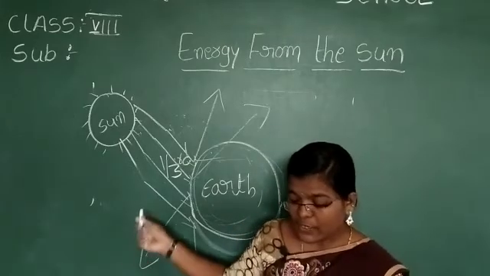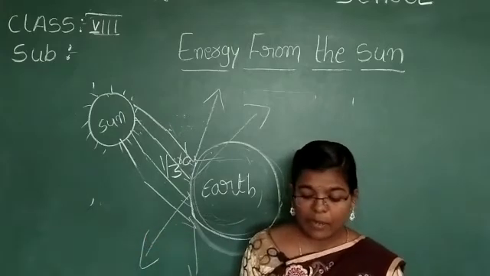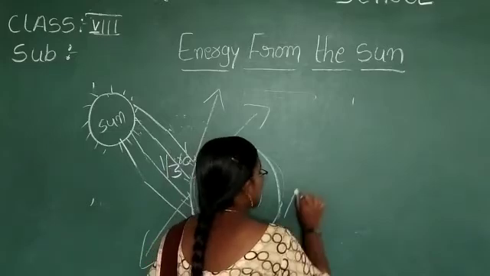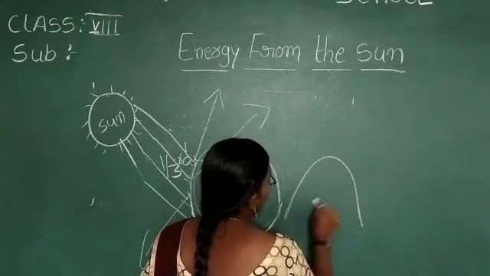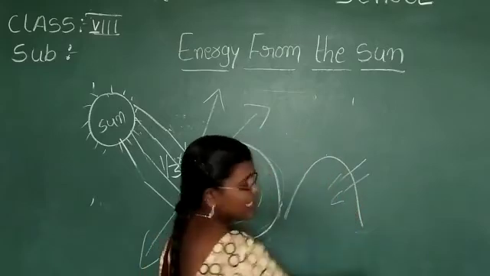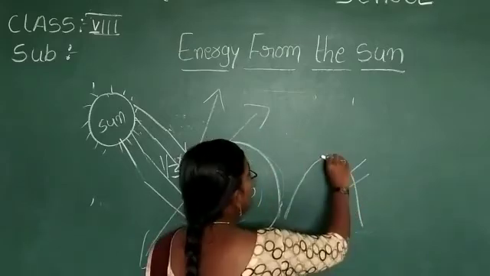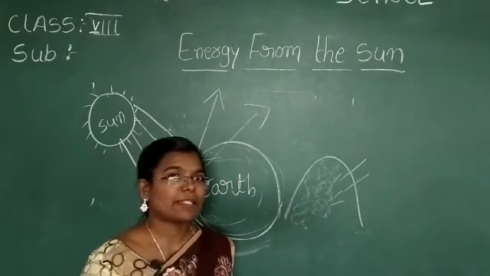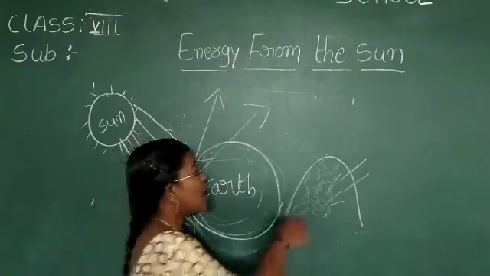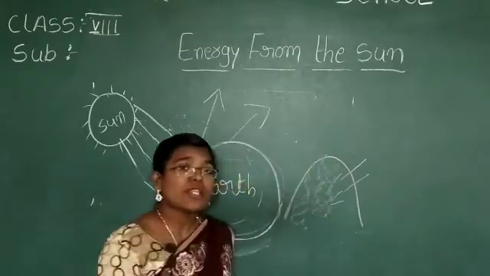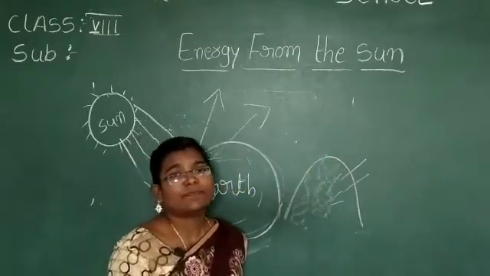Will the two sides of a mountain front receive the same amount of sunlight? What could be the reason for this? For example, here is a mountain and the sun rays fall like this. What about the back side? This front part is heated more. What about the back? It is not heated, because the front gives shade to the back.